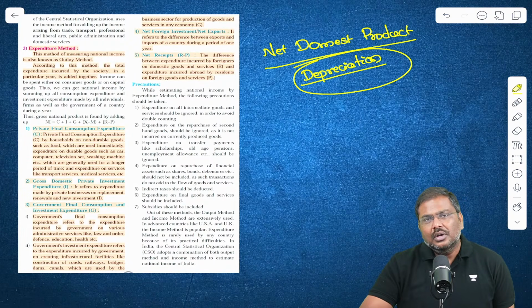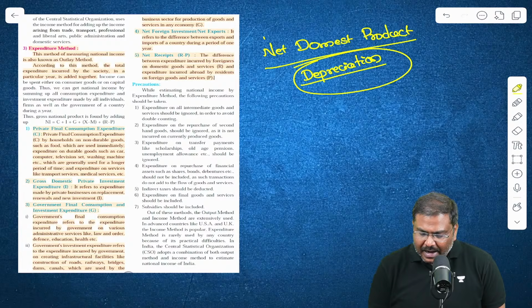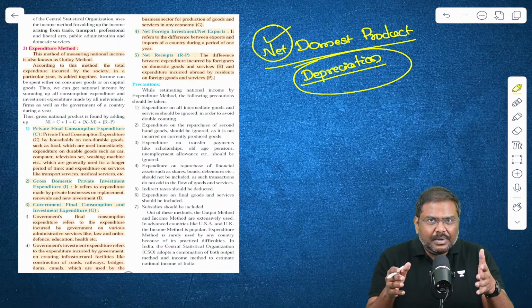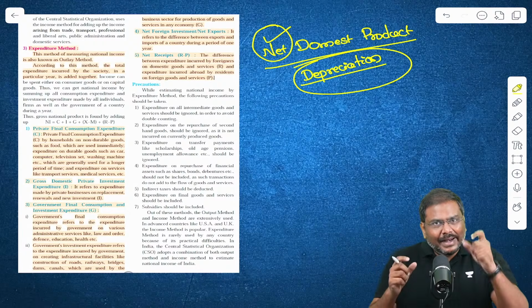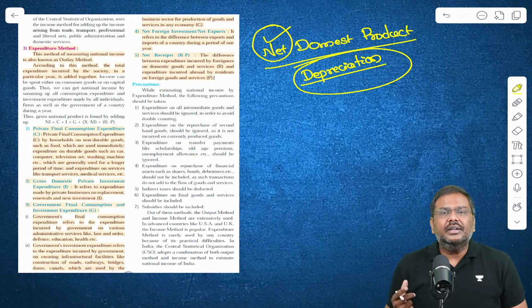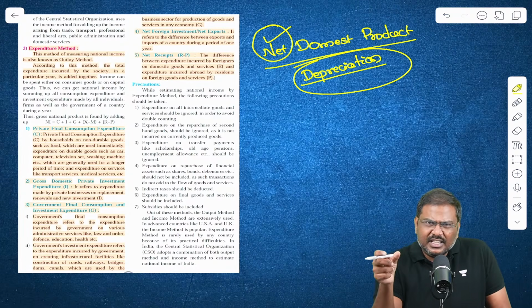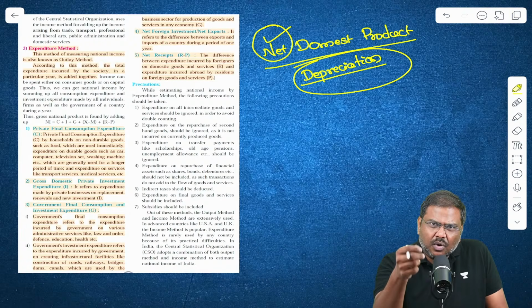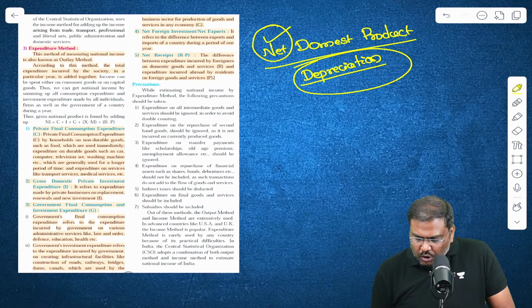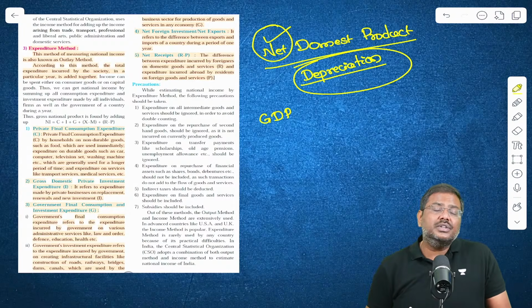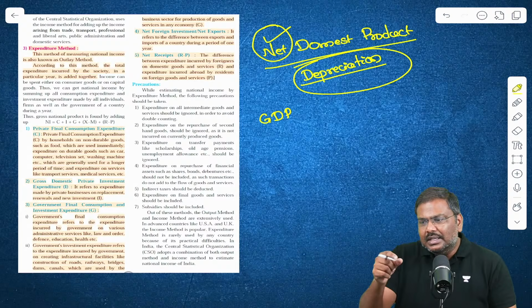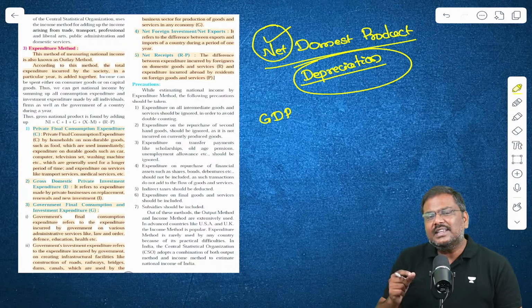So in order to calculate net domestic product, please remember, gross means the total. Net means from the gross, you make certain adjustments. Gross with adjustments is called net. So how do I calculate net domestic product here? You take the GDP number, and because you're producing these goods and services, a certain reduction in the value of the assets has taken place.